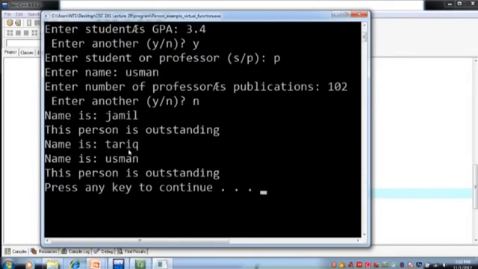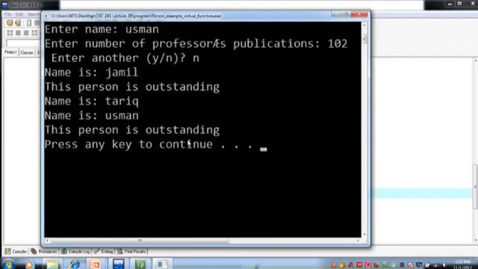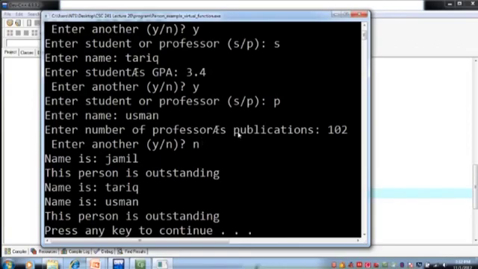And then it displays name is Tariq and name is Usman. So with Tariq it didn't display the message that this person is outstanding. Why? Because the GPA of Tariq is 3.4, that is less than 3.5. Then it displays the message name is Usman, this person is also outstanding because Usman is a professor and his number of publications is 102.